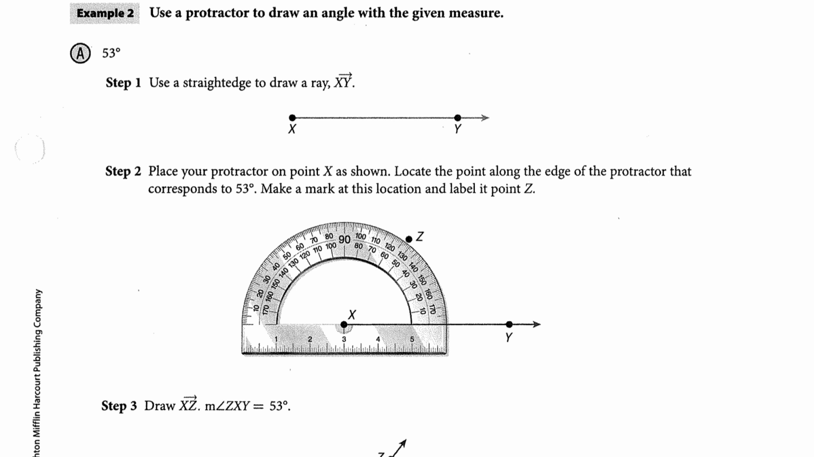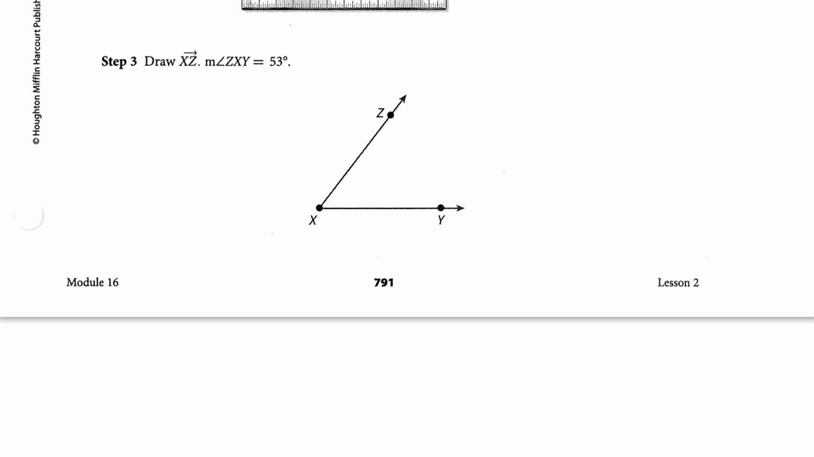Keep in mind that there are 2 spots that can be labeled with 53. Here and here. We know that 53 is an acute angle, so we want to make sure that we choose the 53 that would create an acute angle. So they've chosen the point Z. Then we draw, connecting X to Z, and the measure of angle ZXY is equal to 53 degrees.